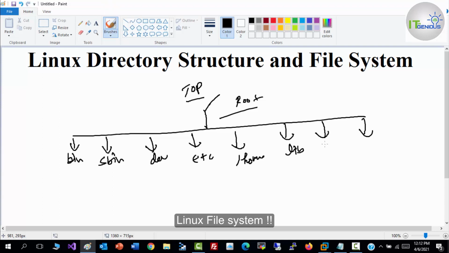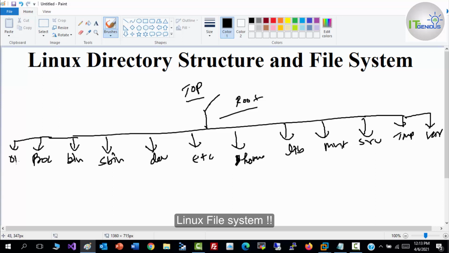We have proc as well, and opt. Basically these are the directories which we have in Linux.